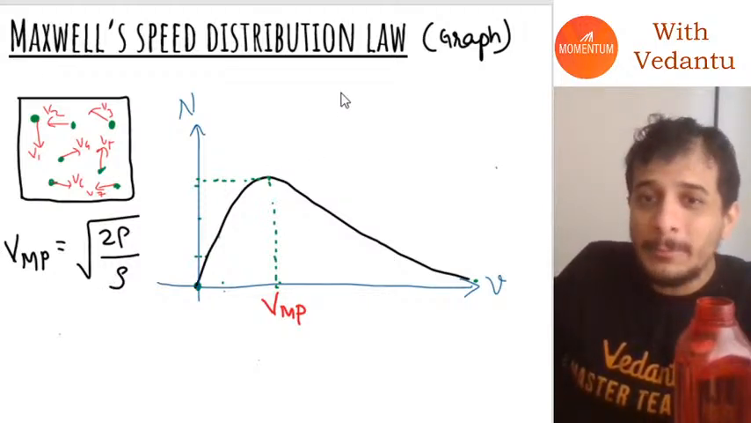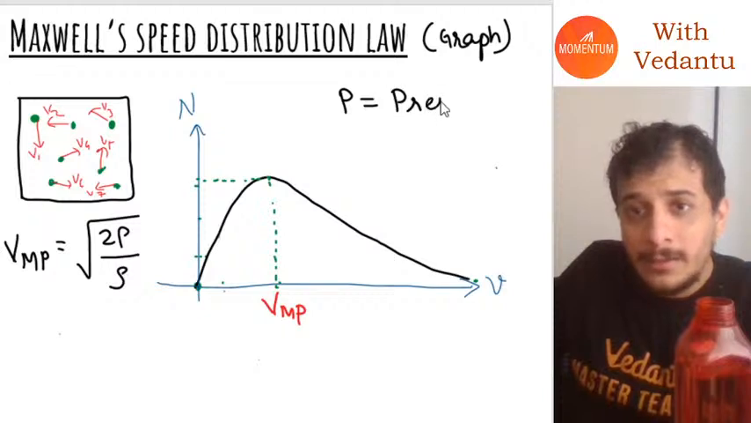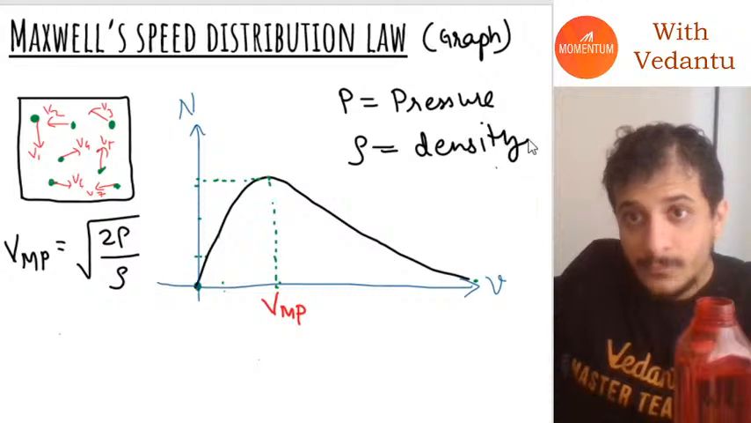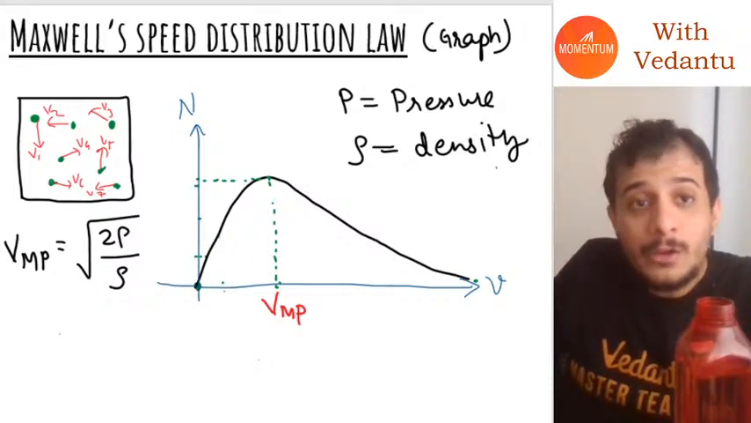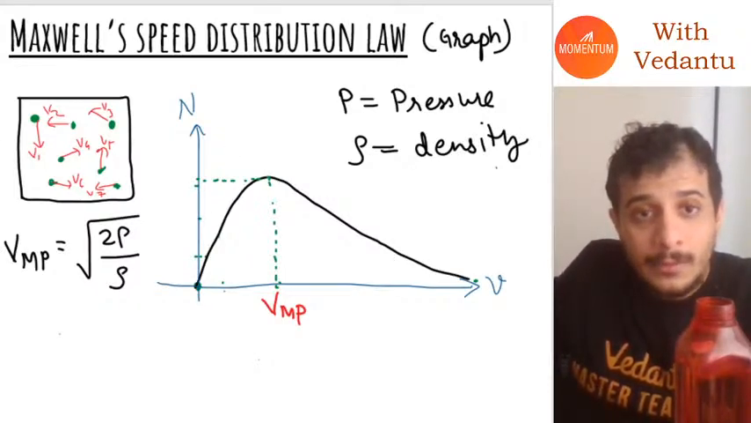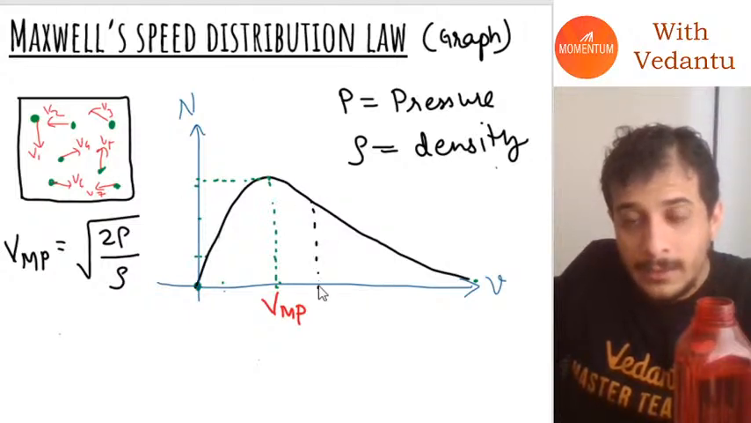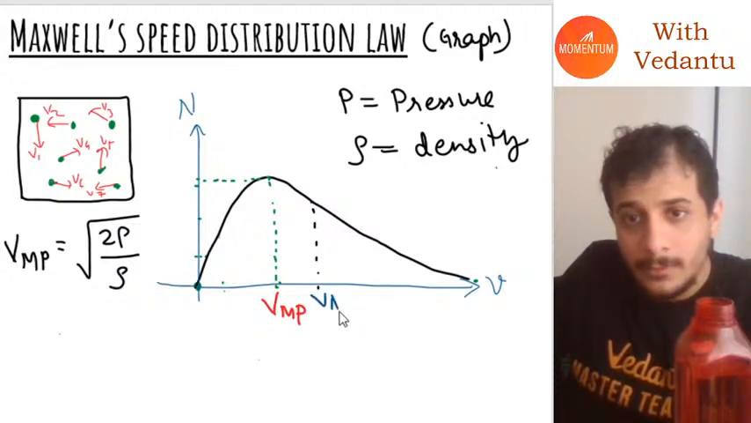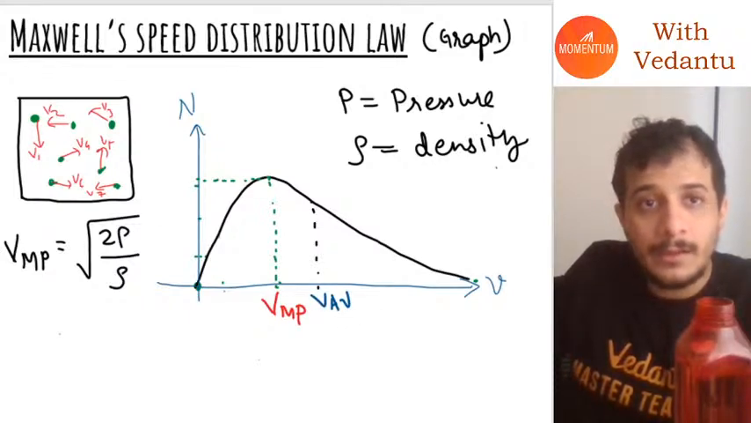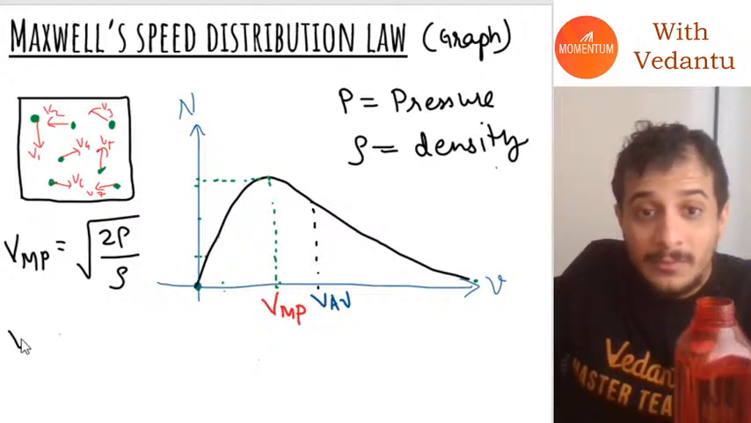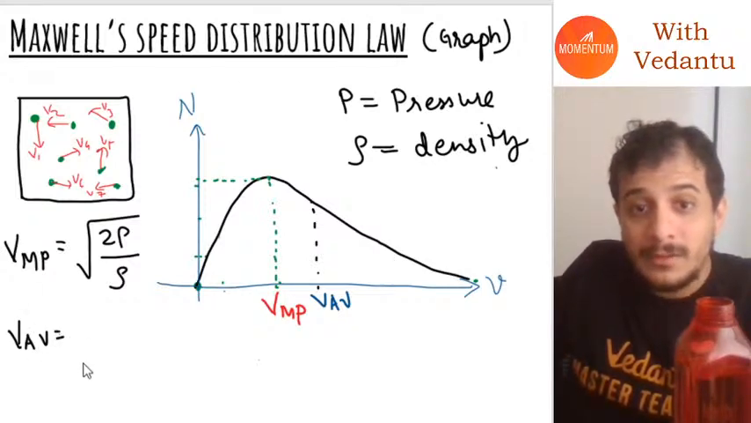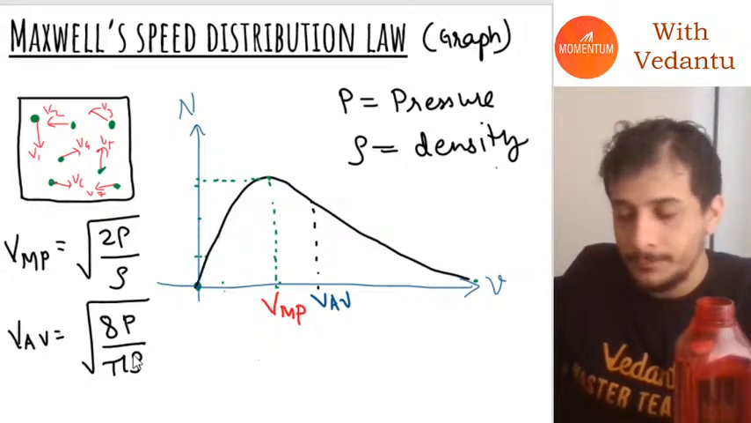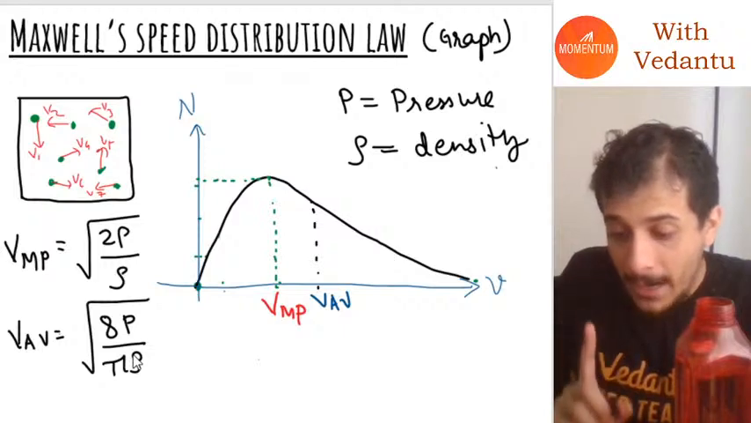What exactly is p here, by the way? P is the pressure of the gas and rho is the density of the gas. Okay, and using his superhuman mathematics, he also calculated the average velocity. And when he calculated the average velocity, guys, he got this formula, which once again is very weird. So remember this: under root of 8p by pi rho.